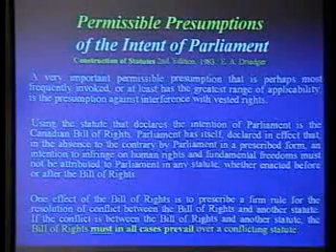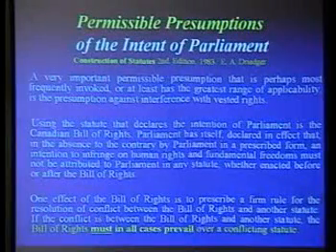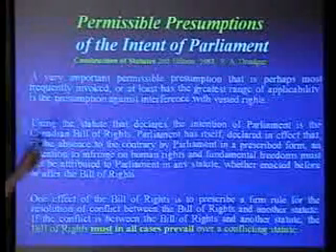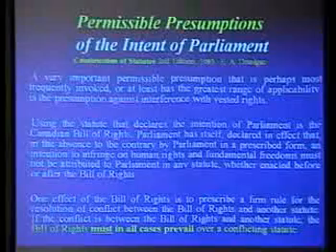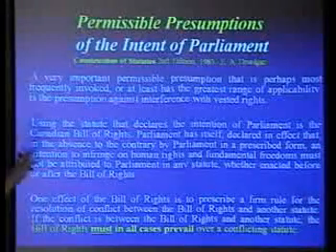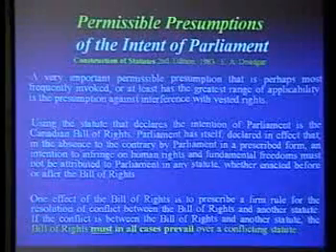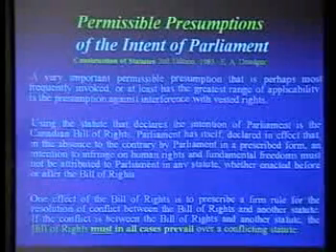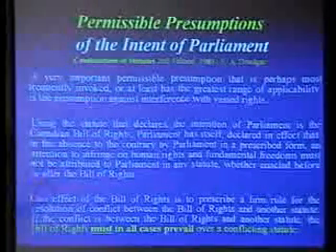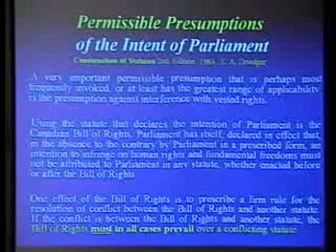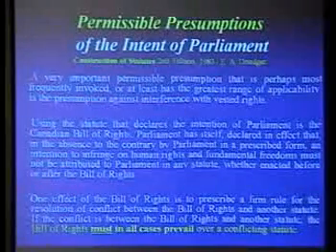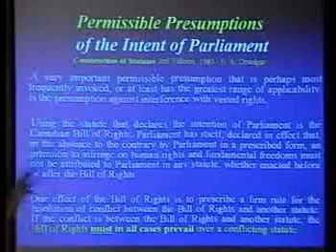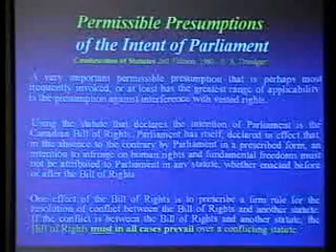It's a very important permissible presumption that is perhaps the most frequently invoked, or at least has the greatest range of applicability, is the presumption against the interference with vested rights, your natural rights. Using the statute that declares the intention of Parliament is the Canadian Bill of Rights. Parliament has itself declared in effect that in the absence of a contrary intention by Parliament, in a prescribed form, an intention to infringe on human rights and fundamental freedoms must not be attributed to Parliament in any statute, whether it was enacted before or after the Bill of Rights.